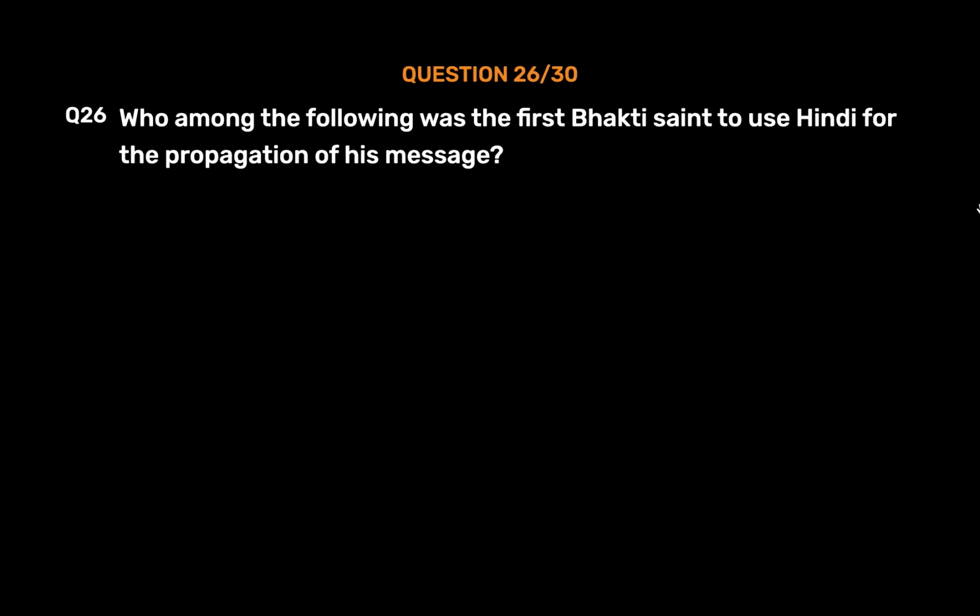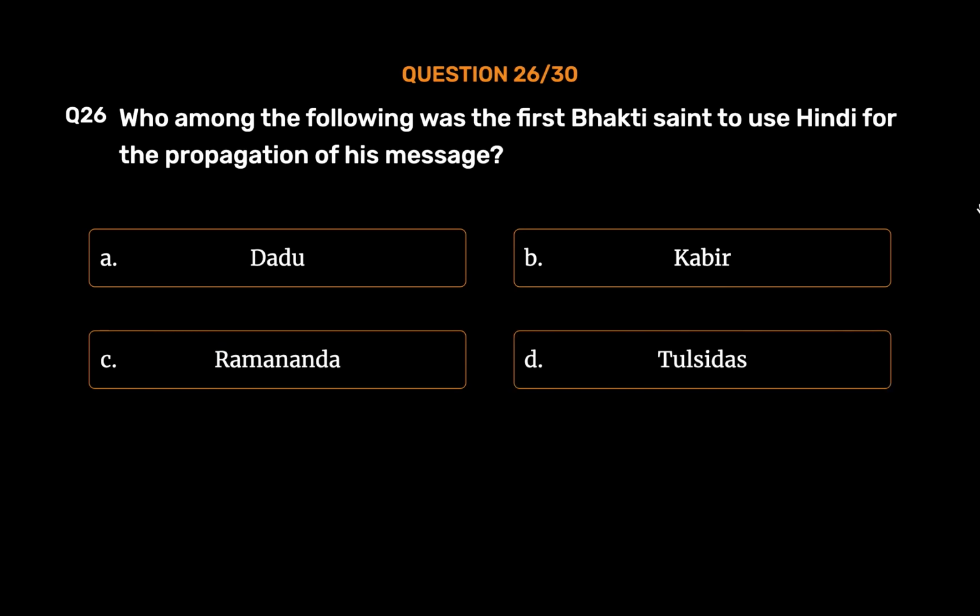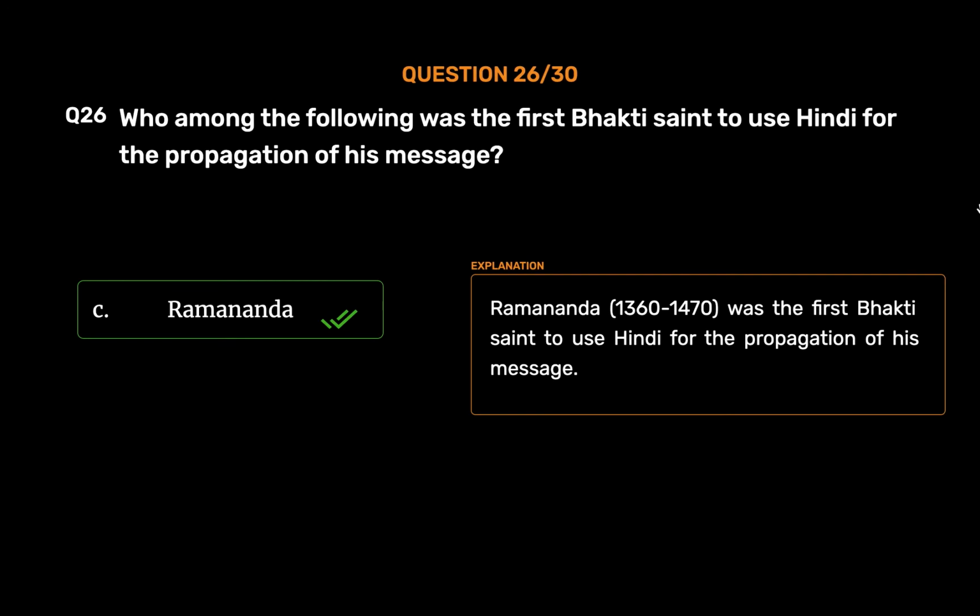Question number 26. Who among the following was the first Bhakti saint to use Hindi for the propagation of his message? Option A. Dadu. Option B. Kabir. Option C. Ramananda. Option D. Tulsidas. The correct answer is Option C. Ramananda. Ramananda, 1360 to 1470, was the first Bhakti saint to use Hindi for the propagation of his message.